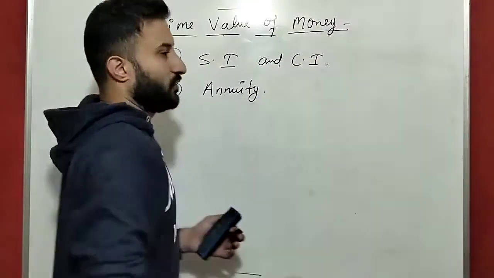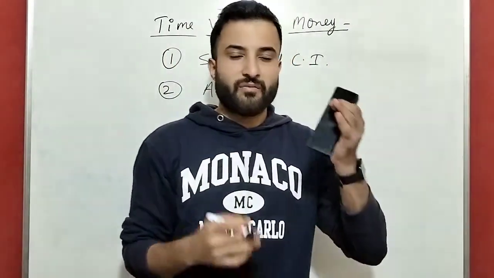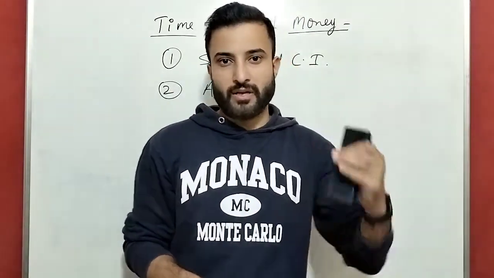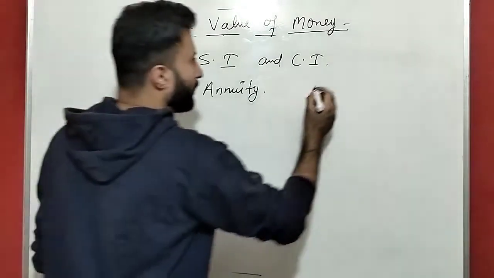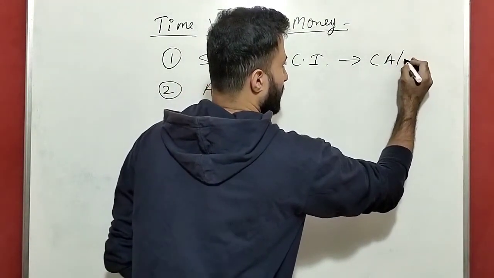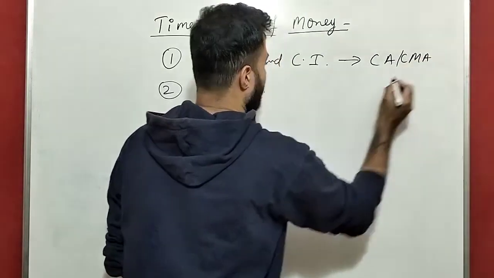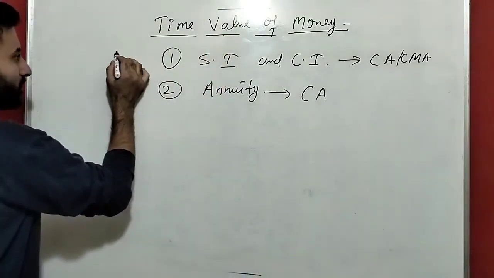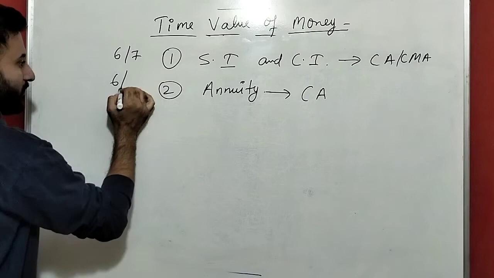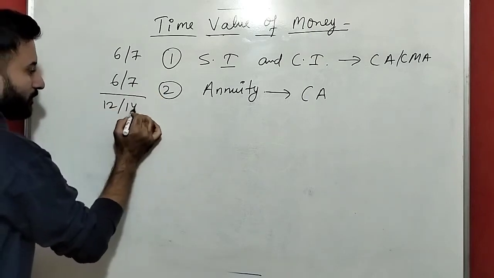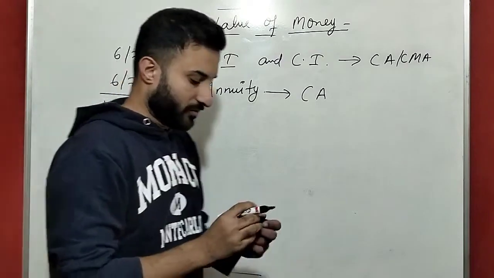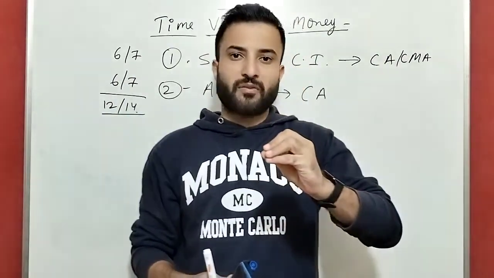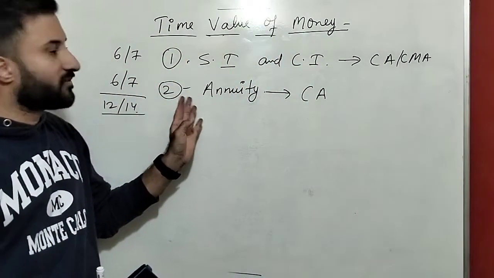So I will not say time value of money. We will study as one chapter simple interest, compound interest. Next chapter annuity. Okay, because simple interest, compound interest is for both CA and CMA, but annuity is only for CA students. So guys, CA students, these two chapters will consist of 12 to 14 marks. And 90%, 95% of students will get trouble in this chapter only.